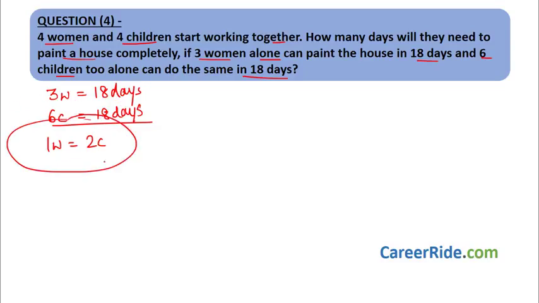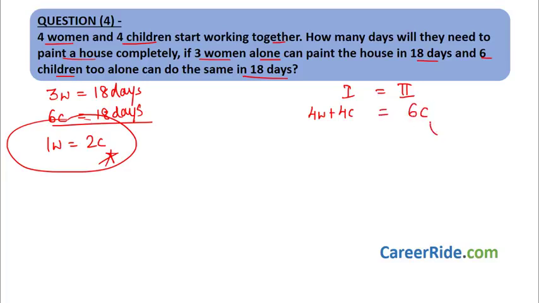Let us remember this derivation. It is useful later on, okay? Now, again, we have 2 scenarios, 1 and 2, and we need to equate. Now, what they have given over here is 4 women and 4 children start working, right? Now, in the second case, we can have 3 women working or 6 children working. Okay, let's go with 6 children working, and we have to equate.